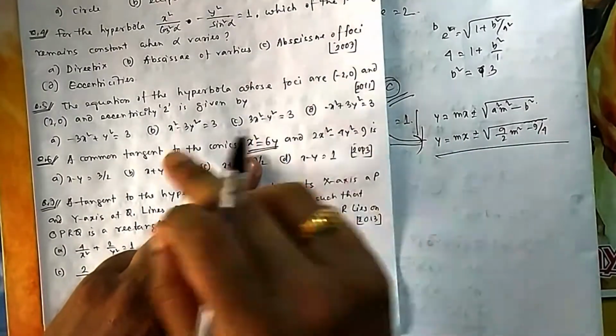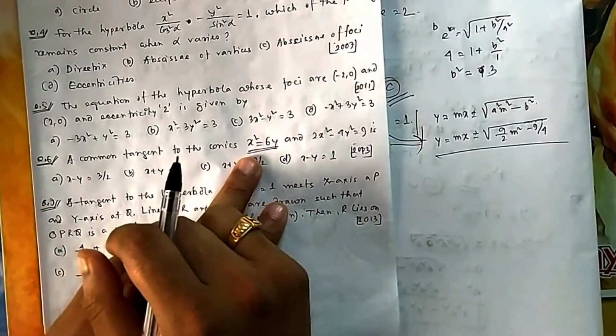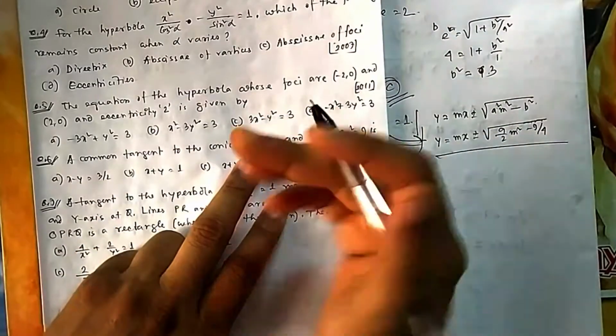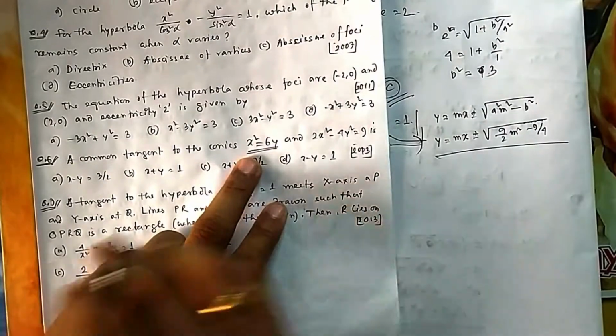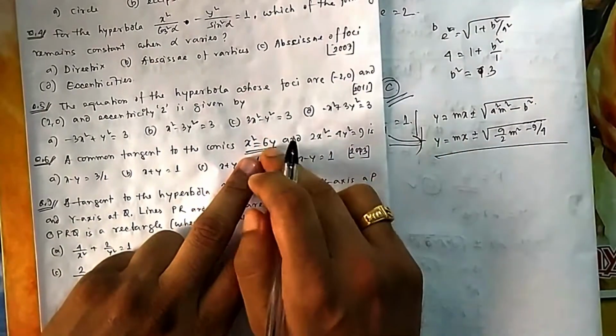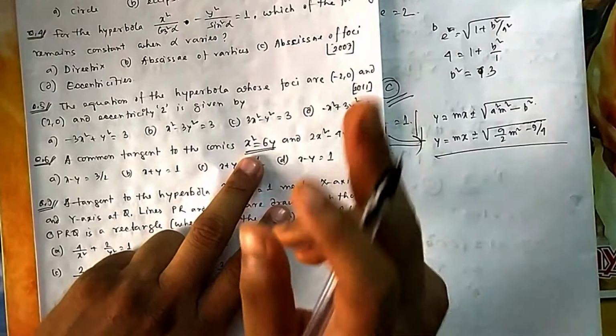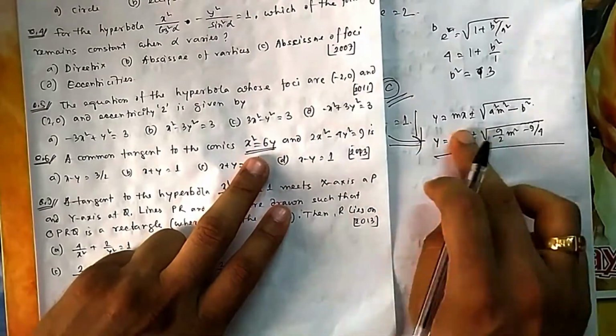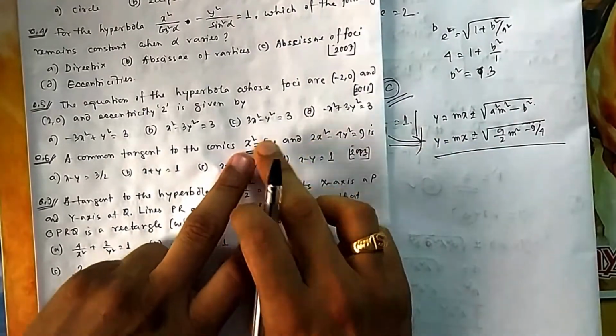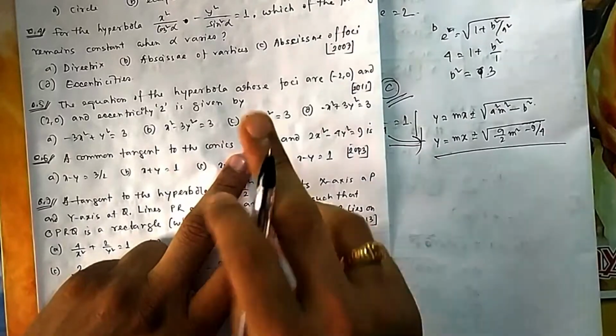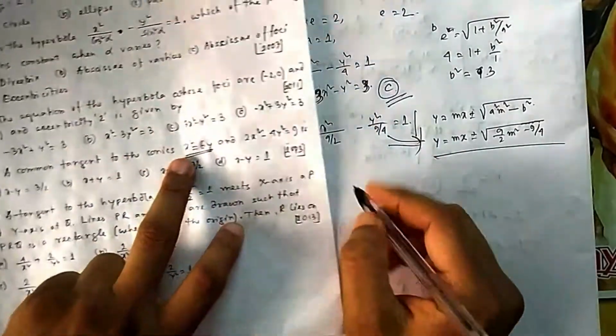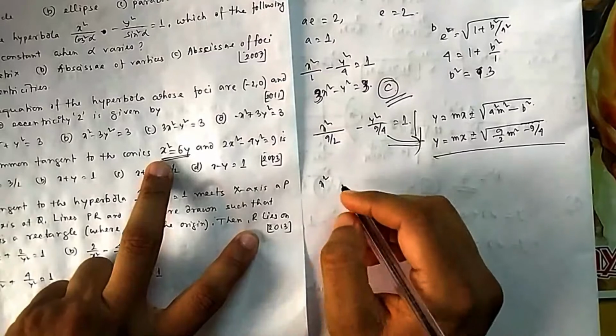Because if it had been a standard parabola, we can use the standard parabola tangent equation and compare these two equations to represent the same line. But it is not standard, so you can substitute y here and the solution should give me only one answer. Because if this line has to be tangent to this one, it should touch this parabola at only one point. So the solution should give me only one point. That means D should be equal to 0.